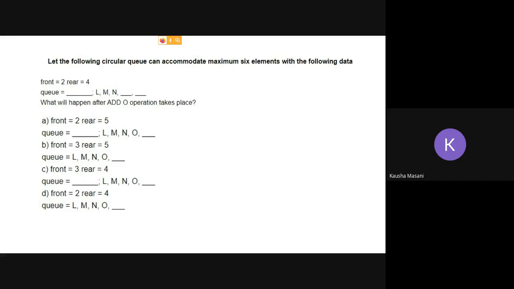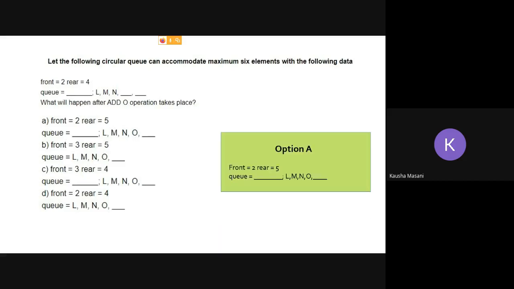Okay, most of you are saying A. Josh is in a dilemma. All right, no problem. Raj also thinks it is A. Okay, the correct answer is A.